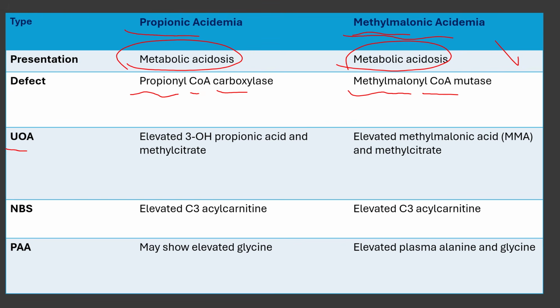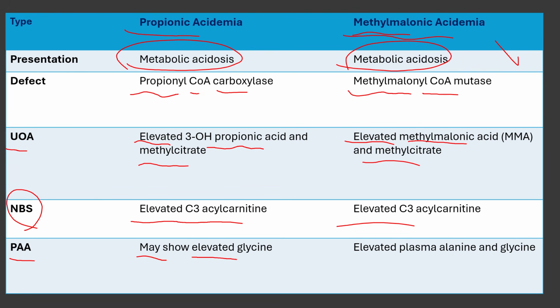Urine organic acid will show elevated hydroxypropionic acid and methyl citrate in propionic acidemia. In methylmalonic, from the name, there will be elevated methylmalonic acid and methyl citrate. In newborn screen, you will see elevated C3 acylcarnitine in both. Plasma amino acids may show elevated glycine in propionic acidemia, and in methylmalonic acidemia will show elevated plasma alanine and glycine.